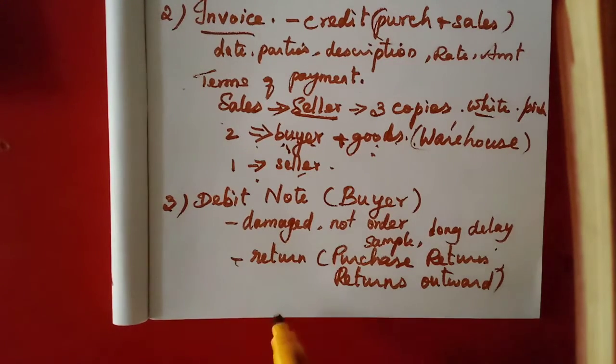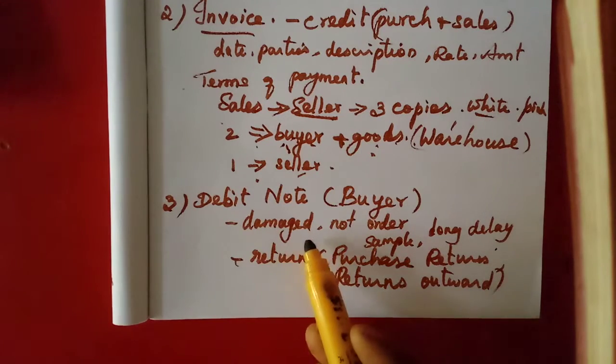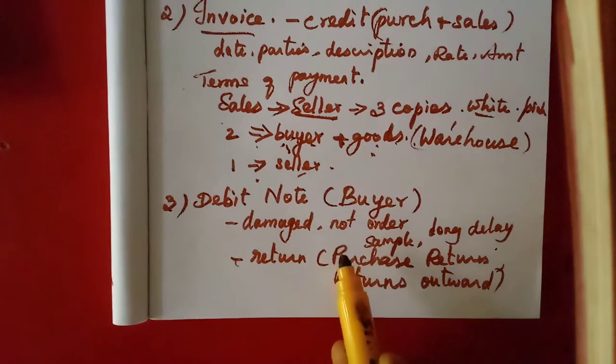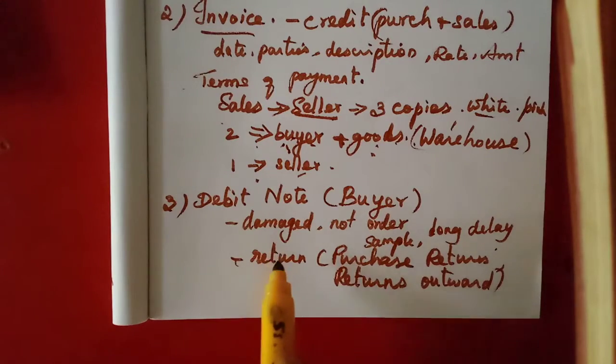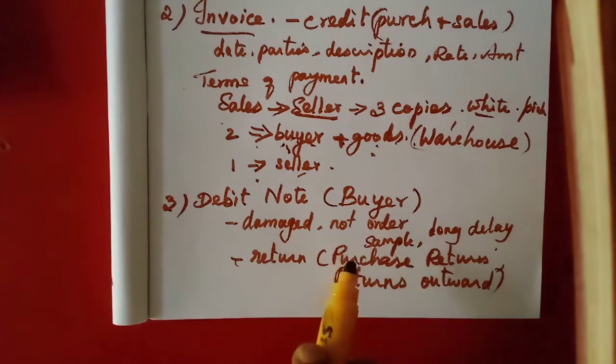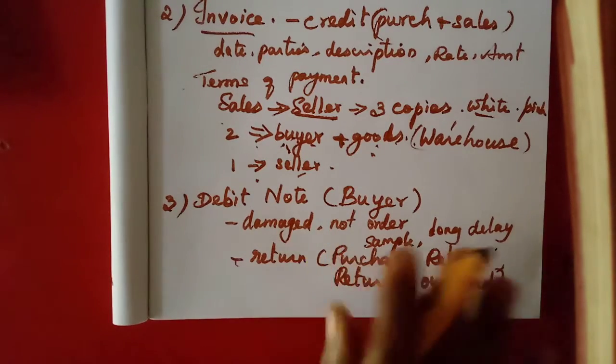He will mention the description of the goods and the value and the reason why he is returning the goods back to the seller. So he prepares a debit note and sends the goods along with it to the seller.